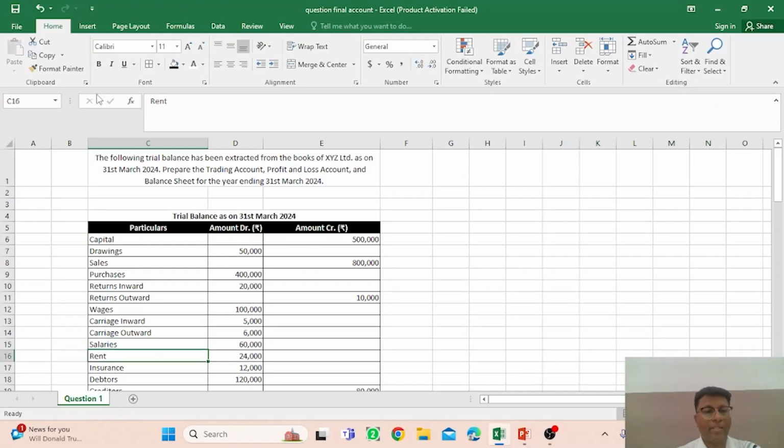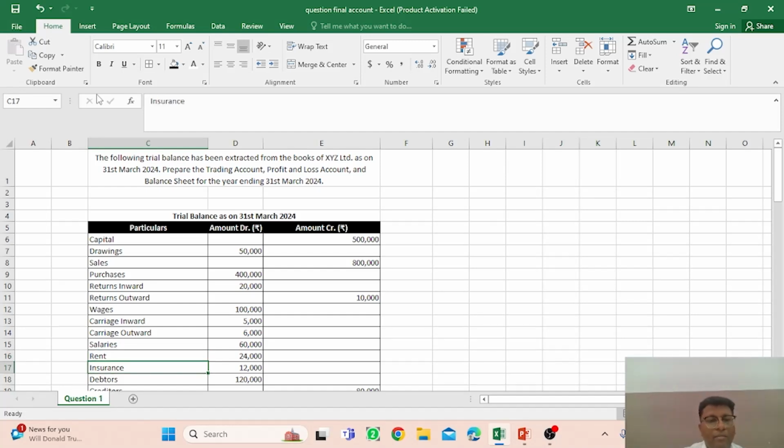And we come to the next item, that is the rent. So you are paying the rent. It is worth mentioning that if rent is related to the factory, it would be shown in the trading account. But if it is related to the office, it would be shown in the P&L account. But when there is no mention, and it is not specifically given whether the rent is for the factory or office, then where will you write it? Okay, so you have to show it in the P&L account.